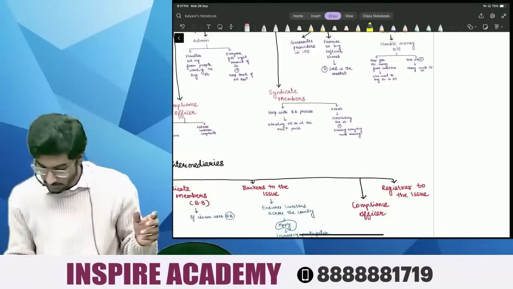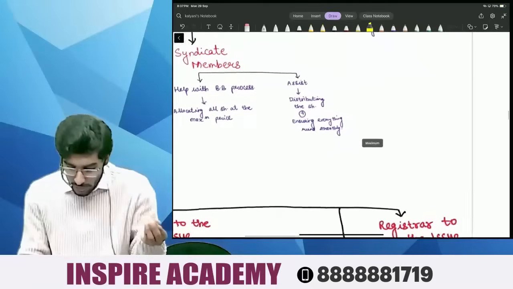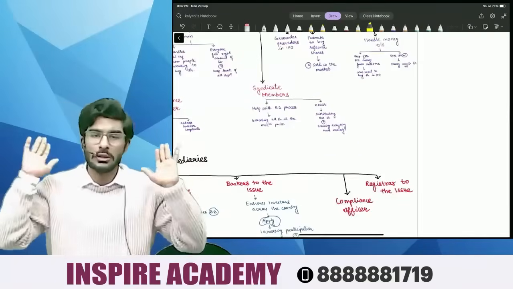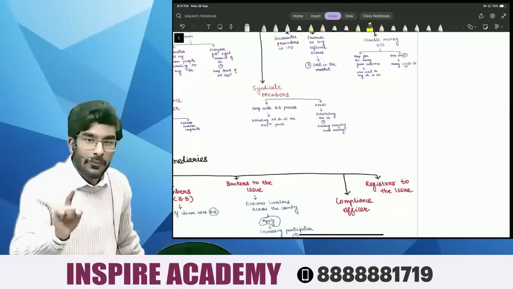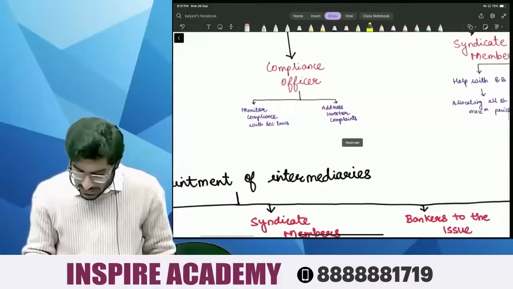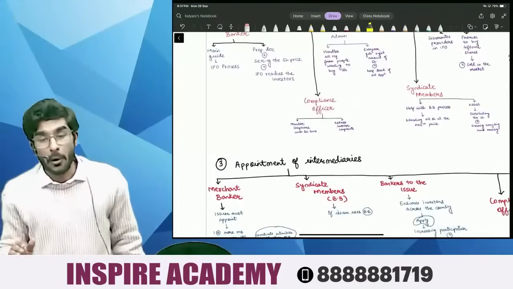Okay. And next, people, they also assist in distributing the shares and ensuring that everything runs smoothly. Now people, we are again forgetting one more important person, called the compliance officer. The compliance officer's job is simple, people. Even you can be appointed as a compliance officer.